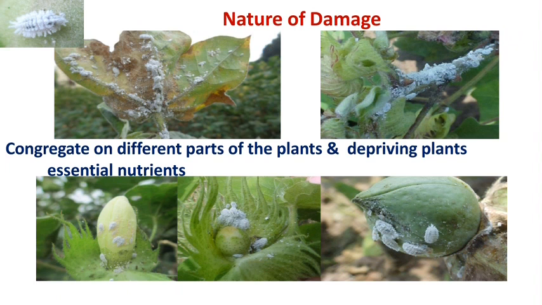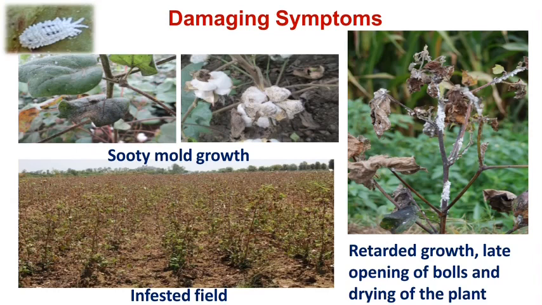Then how the mealybug is feeding in cotton crop. The nymphs and adults of the mealybug congregate on all the succulent plant parts of the cotton, and they suck the cells from those succulent plant parts and produce different symptoms. Here you can see the black sooty mold fungus, which develops on the excretion, the sugary material or honeydew-like substance, and the plant becomes blackish in appearance.